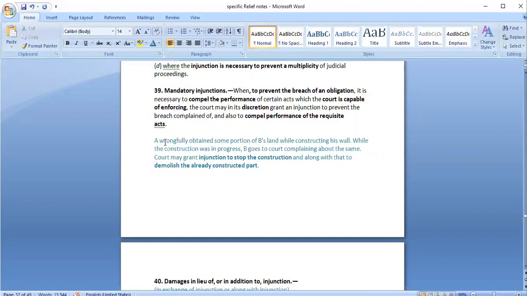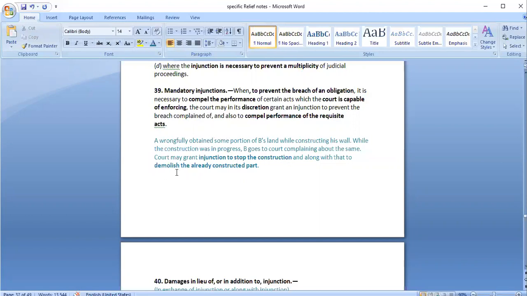Take for example, this is an example. A wrongfully obtained some portion of B's land while constructing his wall. While the construction was in progress, B goes to court complaining about the same. So court may grant injunction to stop the construction and along with it to demolish the already constructed part. So if A has wrongfully obtained some portion of B's land and he constructed half of the wall, what court says is that you stop continuing with the construction. So stopping construction is not sufficient, right? Some part of the wall has already been constructed.